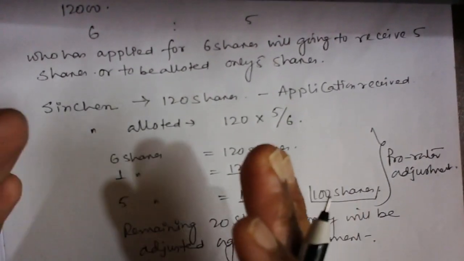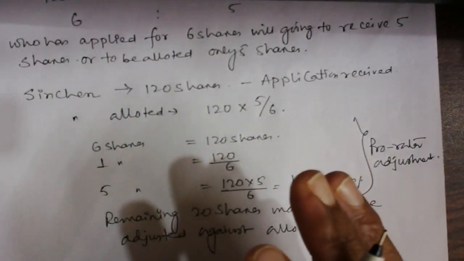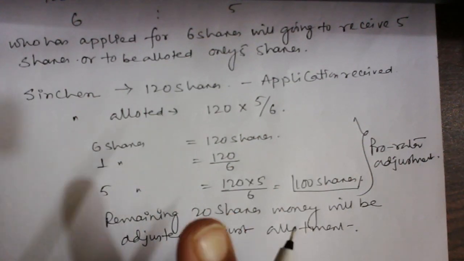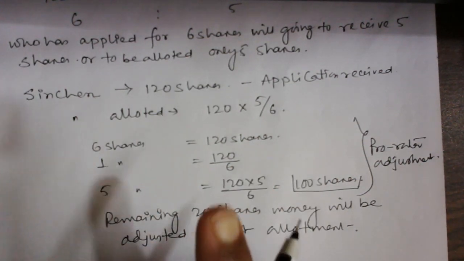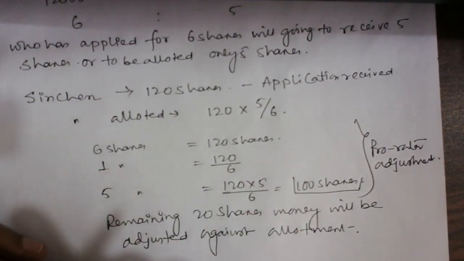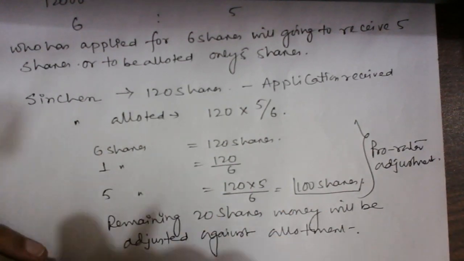The amount that Sinchen has paid to the company with respect to those 20 shares, for which he has not received the allotment, is going to be adjusted against the allotment.